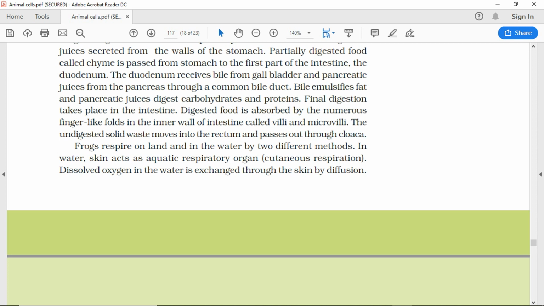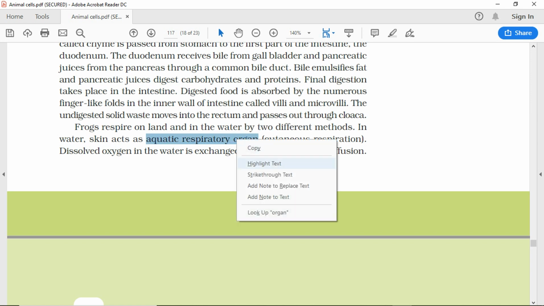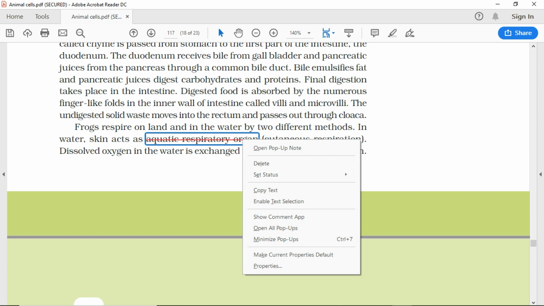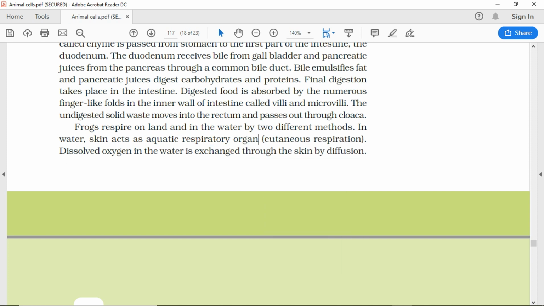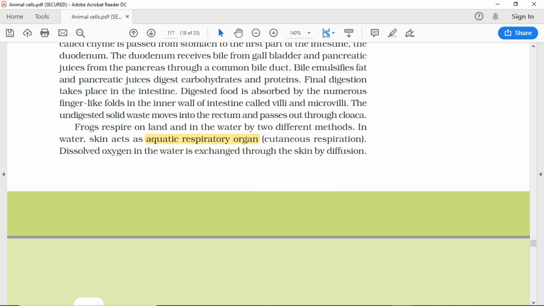Frogs respire on land and in the water by 2 different methods. In water, skin acts as aquatic respiratory organ, cutaneous respiration. Dissolved oxygen in the water is exchanged through the skin by diffusion.